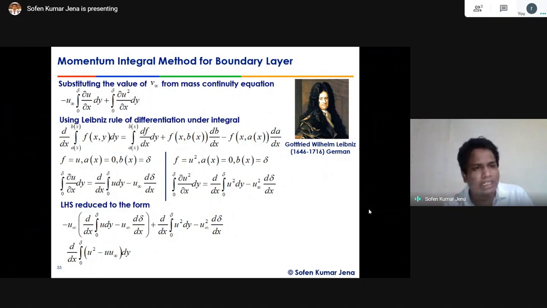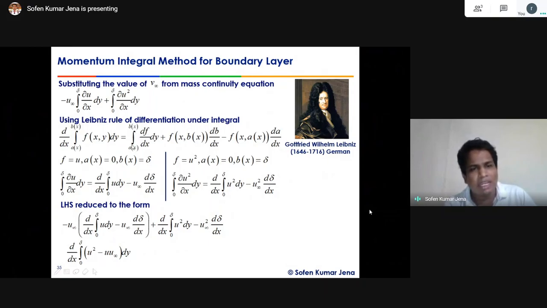If it is a constant limit, then we can directly interchange the integration and differentiation. But when the integration limits are functions of another variable itself, then we have to follow the Leibniz rule. So what is this Leibniz rule telling? In the Leibniz rule, I can take the differential operator inside the integral sign: ∫ from a(x) to b(x) of ∂f/∂x dy.